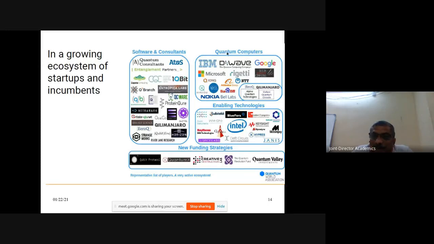And there are players manufacturing hardware. IBM is manufacturing, D-Wave is manufacturing, even Google is manufacturing, along with Amazon Web Services (AWS), Microsoft and Nokia. These are the quantum computing companies. And there are also technology companies like Intel. On one side there are technologies, there are hardware companies, and there is software. So this many companies are looking toward the development of quantum computing.